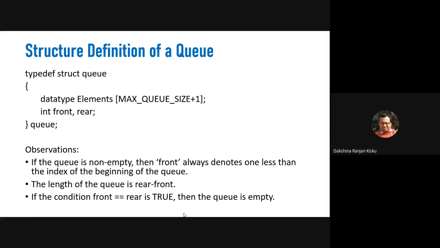That means when the queue is empty, we can write a condition where front is equal to rear. As I said, initially we assign minus 1 to both the front and rear variables to indicate the queue is empty.